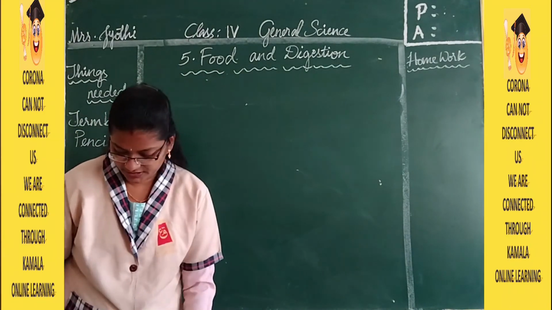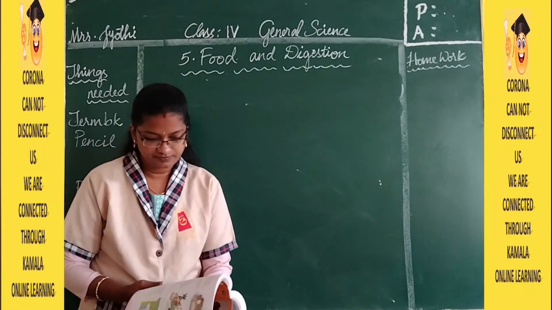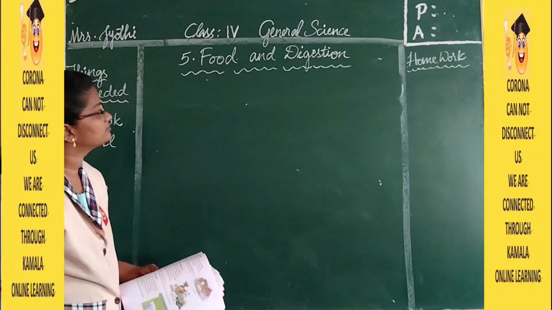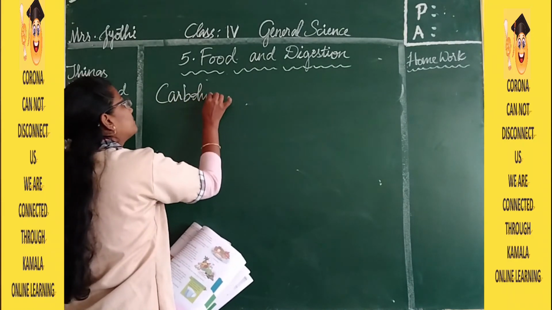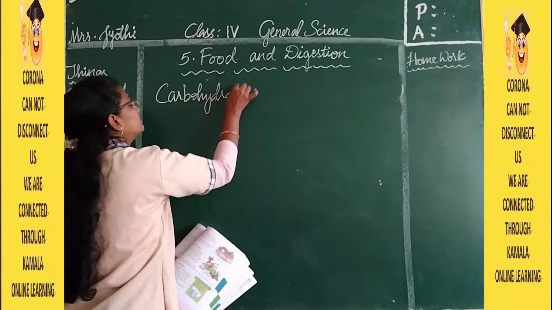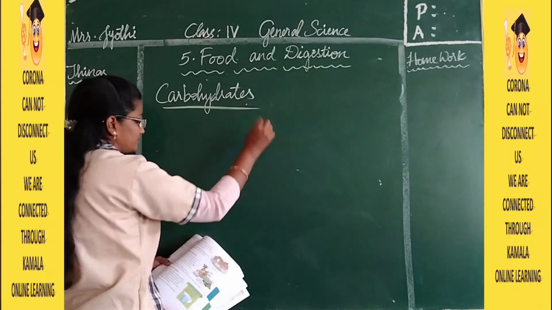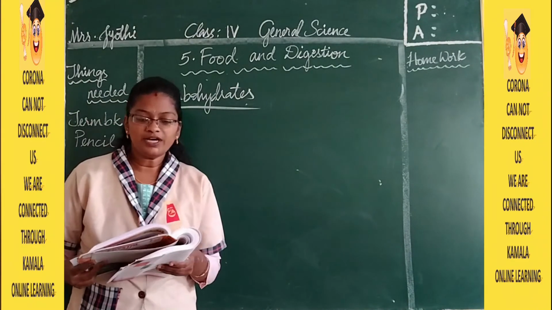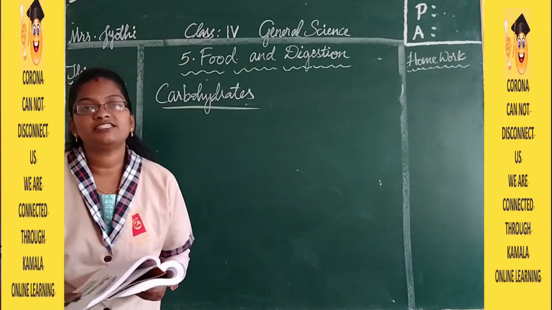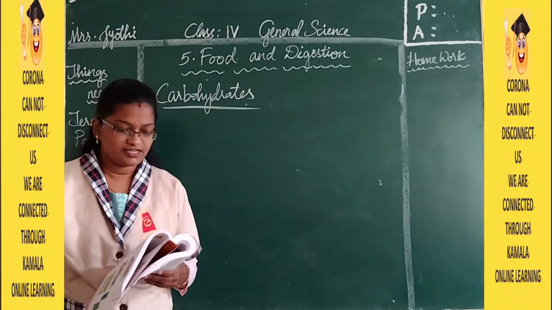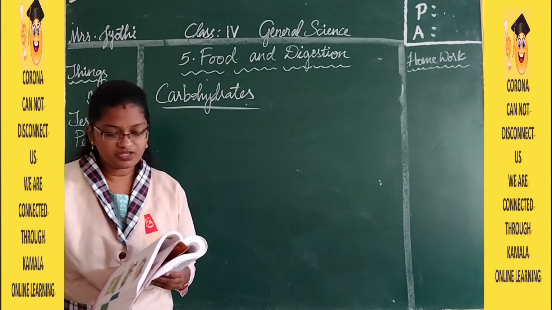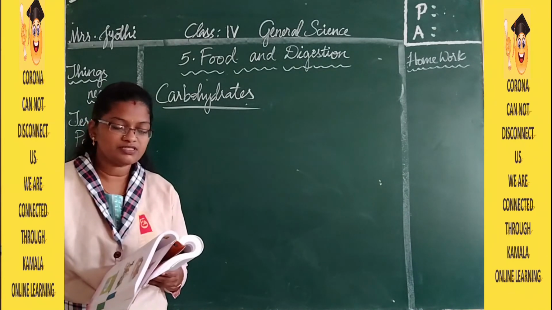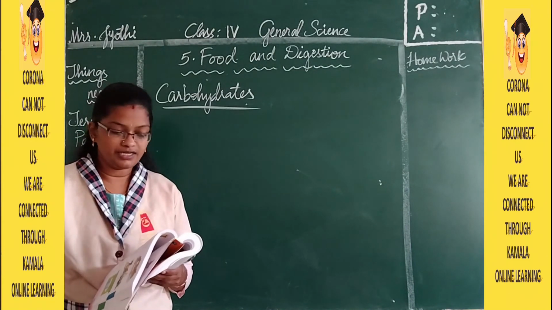Then carbohydrates. Carbohydrates also provide us energy, same like fats. People who do a lot of work need a good amount of carbohydrates, such as farmers, sportspersons and laborers.